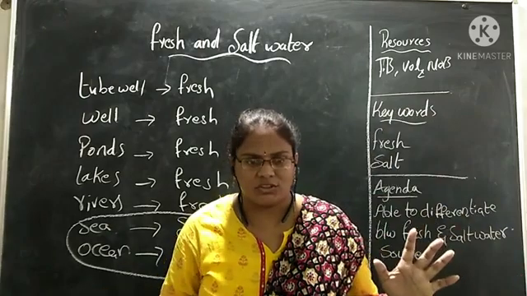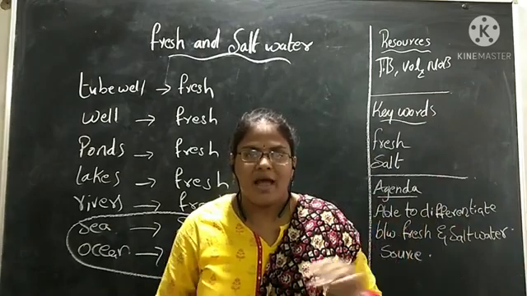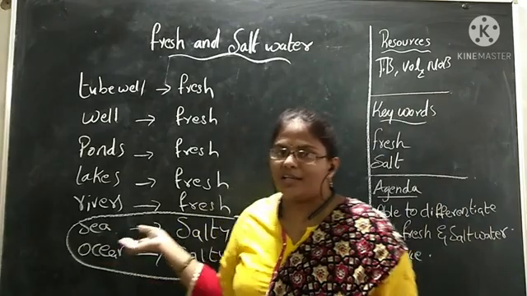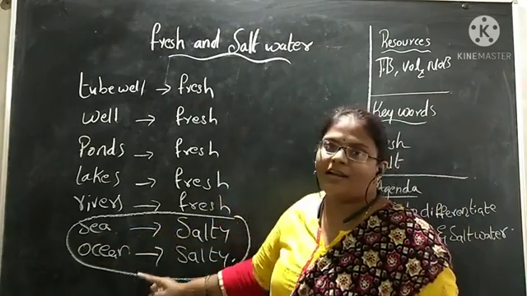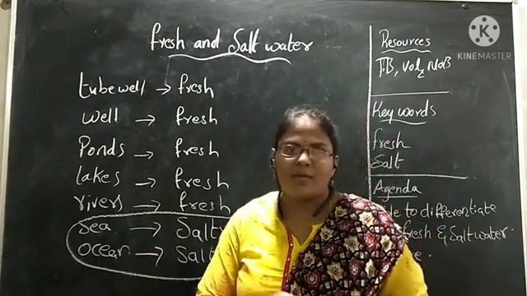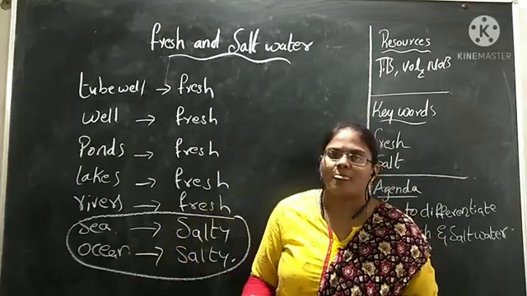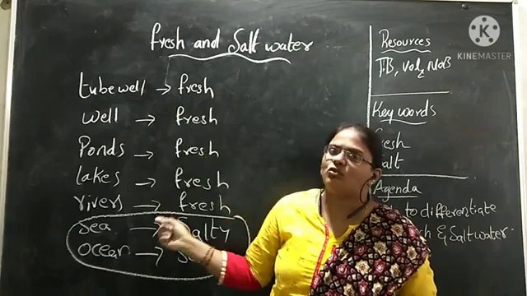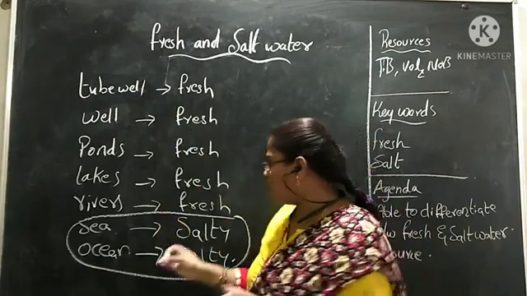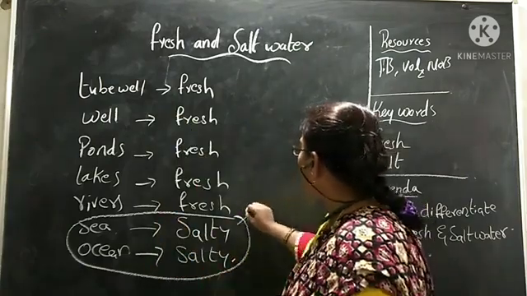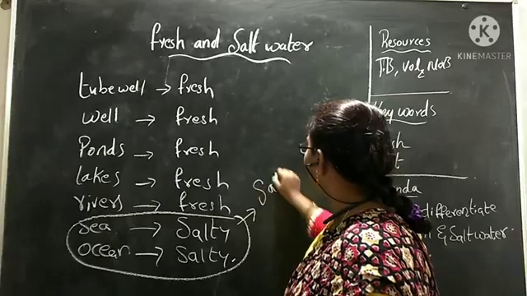A lot of salt, not some. Which water bodies have salty water here? Sea and oceans. Now tell me, why does water taste salty in the sea and oceans? Because in oceans, the water contains salt.